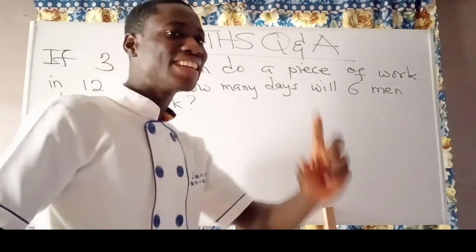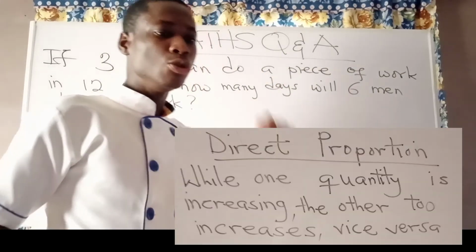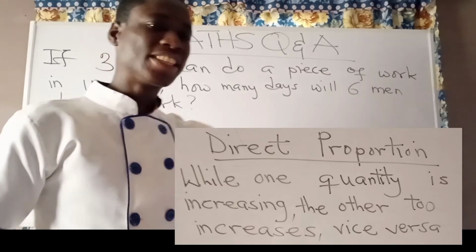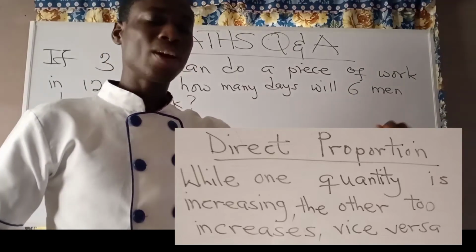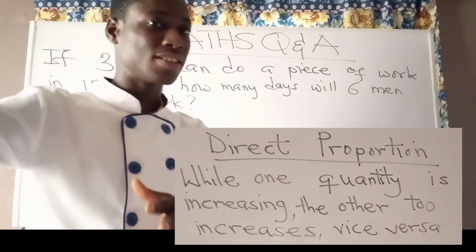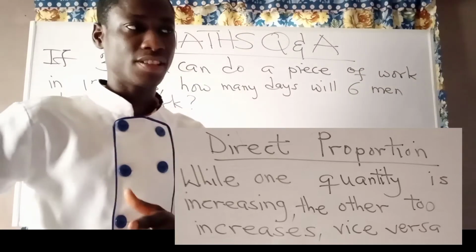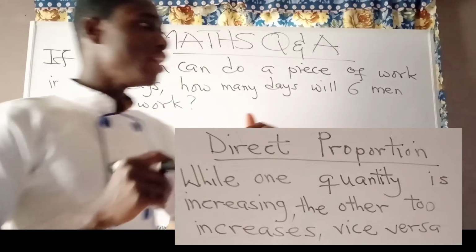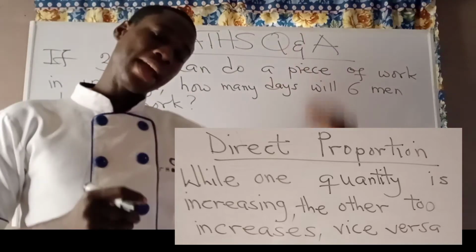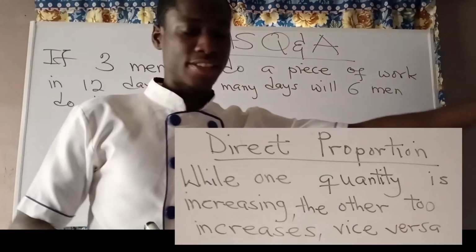If the question is a direct proportion question, you should be able to figure out that the change in one quantity, whether it is increasing or decreasing, affects the change in the other quantity. If one quantity is increasing, the other quantity being compared in the proportion should also increase.